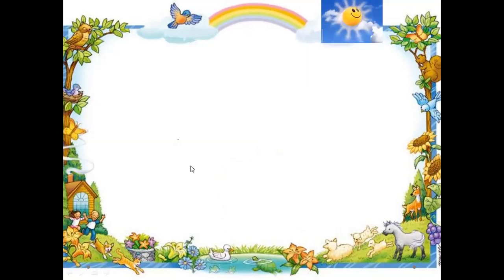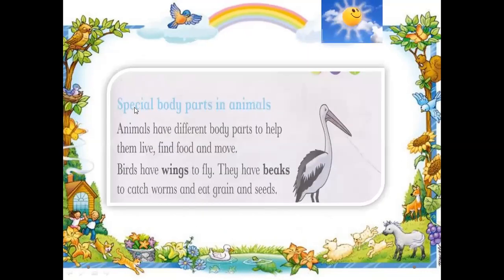Special body parts in animals. In this slide, we will discuss the special parts of animals. Animals have different body parts to help them live, find food, and move. Birds have wings to fly. They have beaks to catch worms and eat grain and seeds.